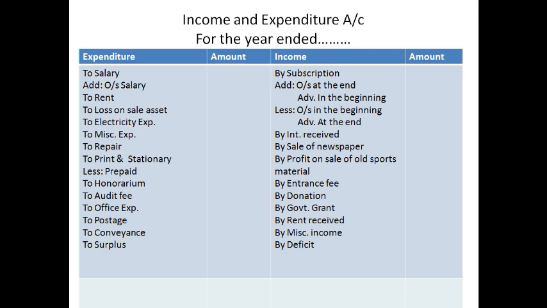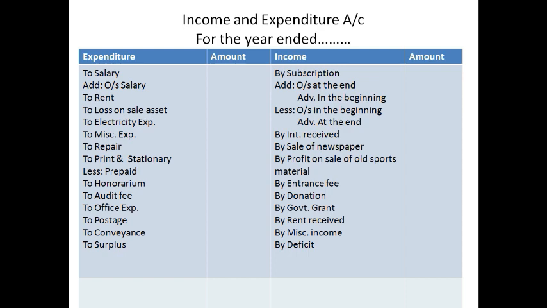On the right hand side, you see subscription, and some adjustments are given there. Like any subscription outstanding at the end of the year, which means amount of subscription supposed to be received during the year but not received, they are added. And any advance subscription received in the beginning of the year, that means last year, for current year, is added to the subscription. And two items are subtracted.